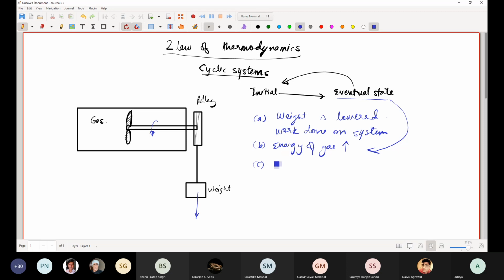You can simply extract heat from the system so that this gas goes back to its initial state. So eventually it loses heat, minus Q, not Q dot. So extract heat meaning heat lost by the system.